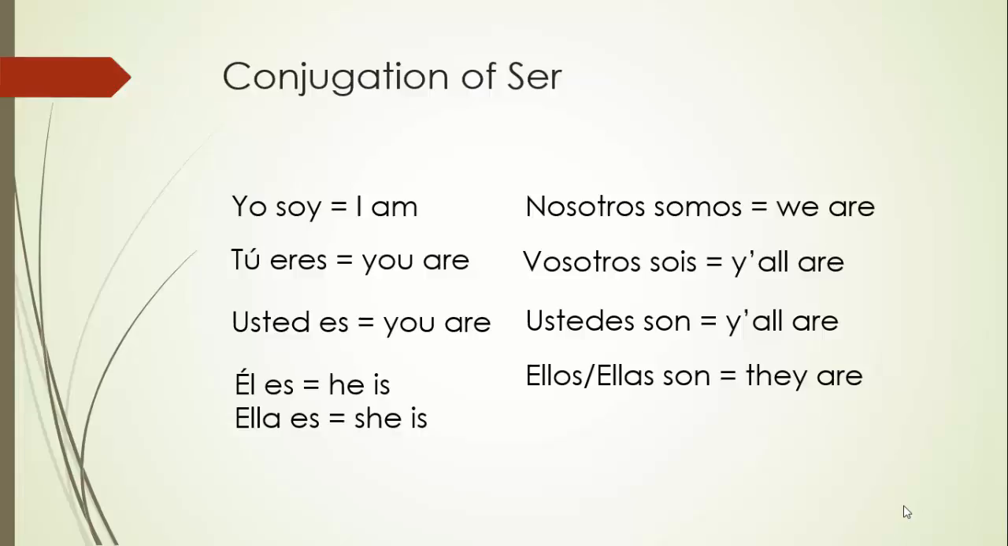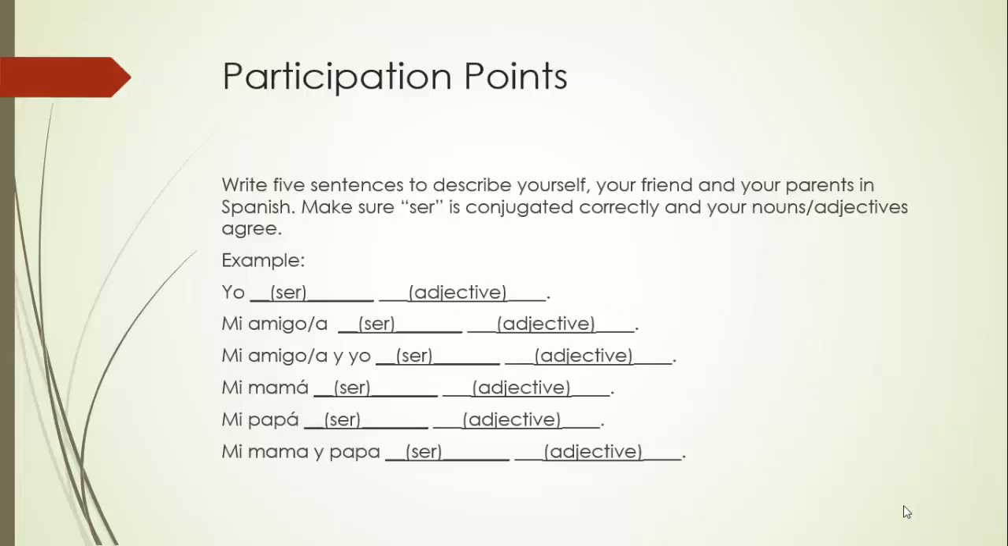What do I want you to do with that? Participation points. Your participation points for this grammar lesson, sometimes you'll have participation points in grammar lessons too, is to write 5 sentences to describe yourself, your friend, and your parent, obviously in Spanish. You're going to make sure to conjugate ser correctly, and you're going to use nouns and adjectives from the chapter to describe yourself, your friend, and your parents. So for example, I might say, yo soy inteligente.